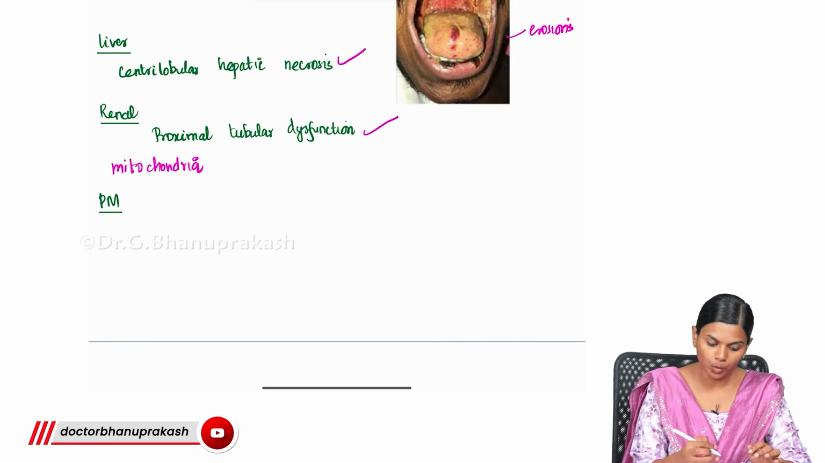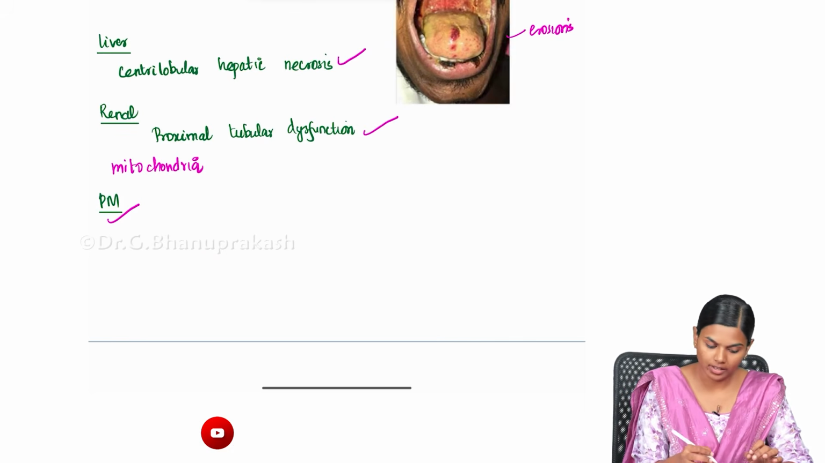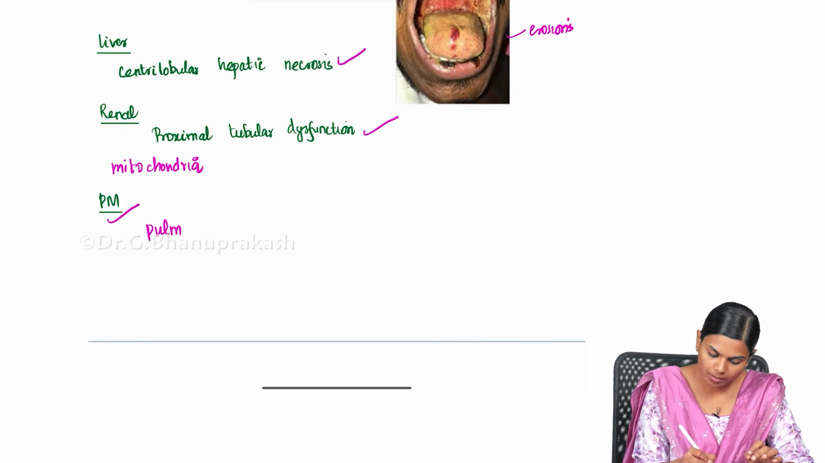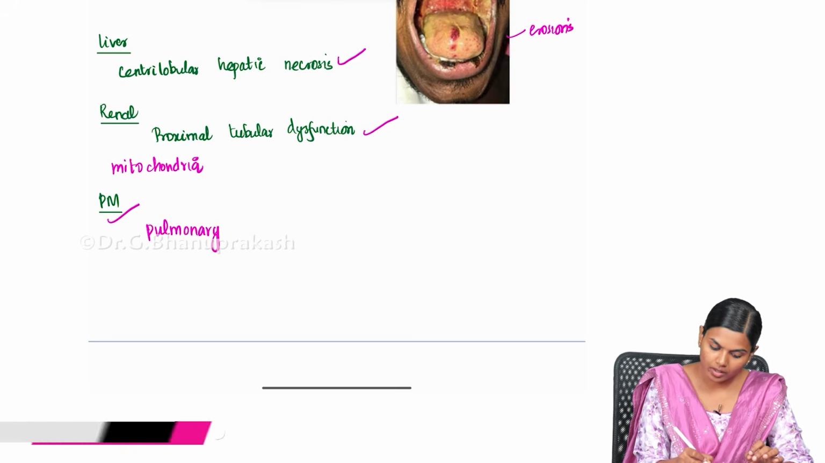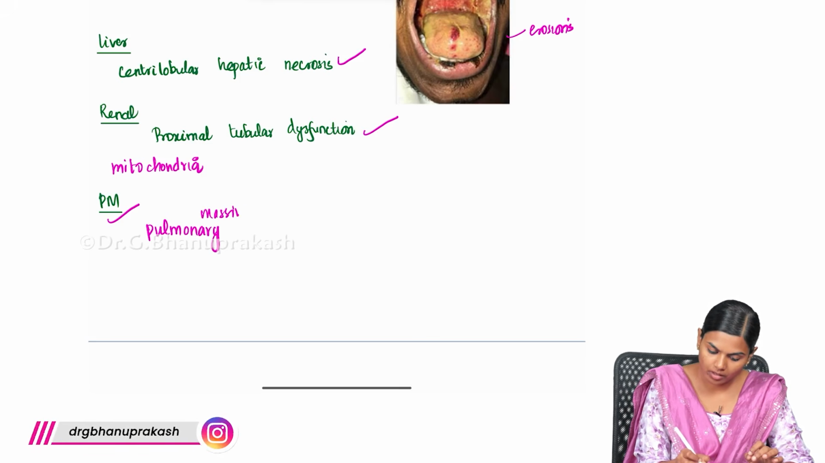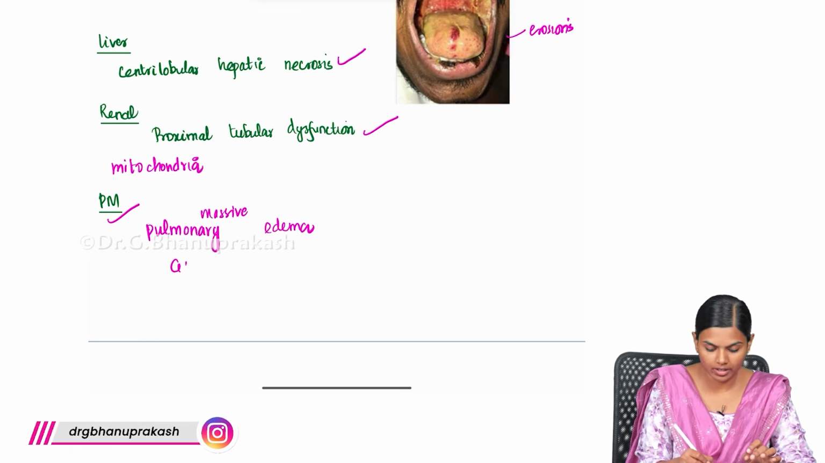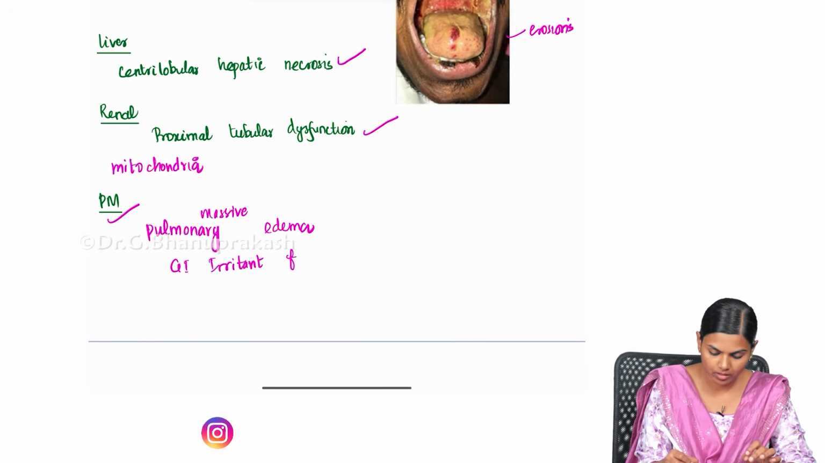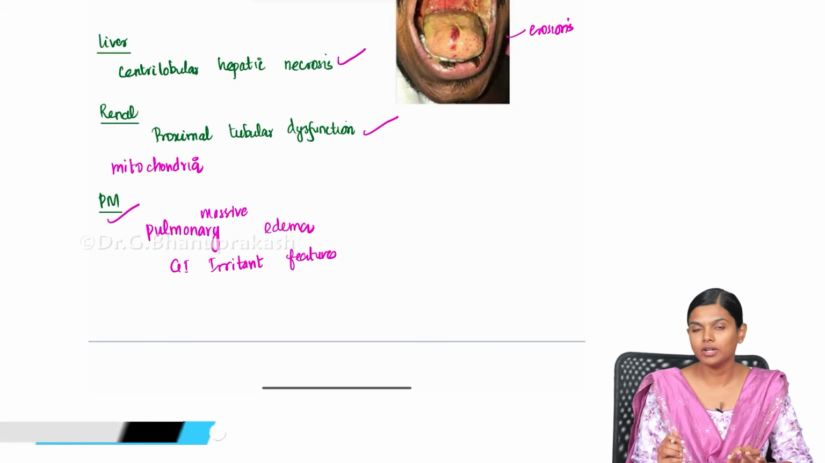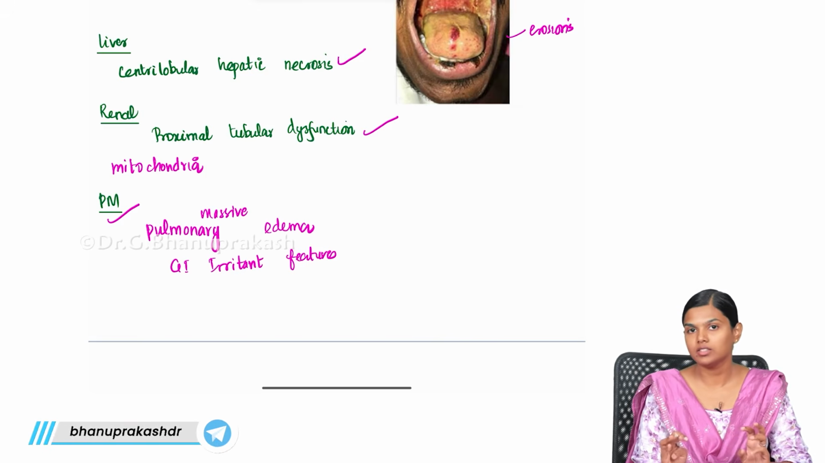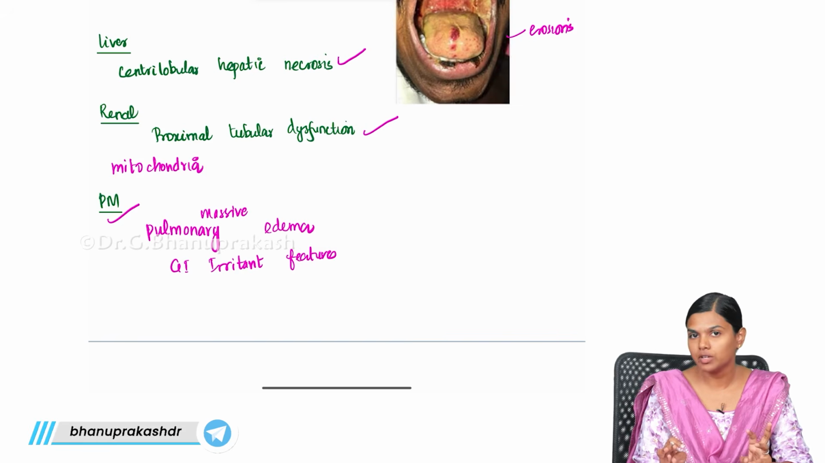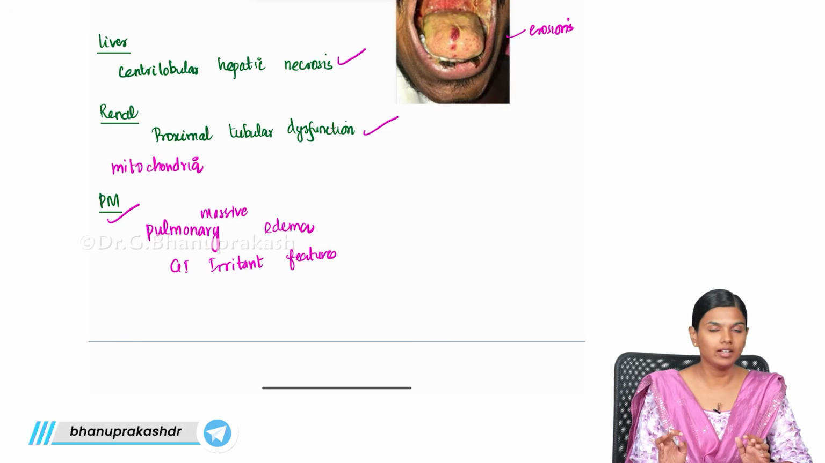And in postmortem appearances, the most striking feature would be pulmonary edema. You will get massive pulmonary edema, and you will also see all these GI irritant features. So this is about Paraquat. Paraquat is mainly a weedicide. It has this pneumotropism. It causes damage by free radical production and it also causes a pseudomembrane like diphtheria.